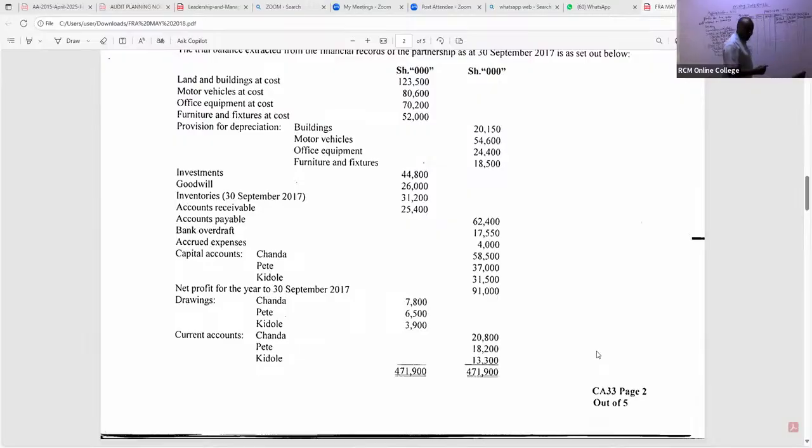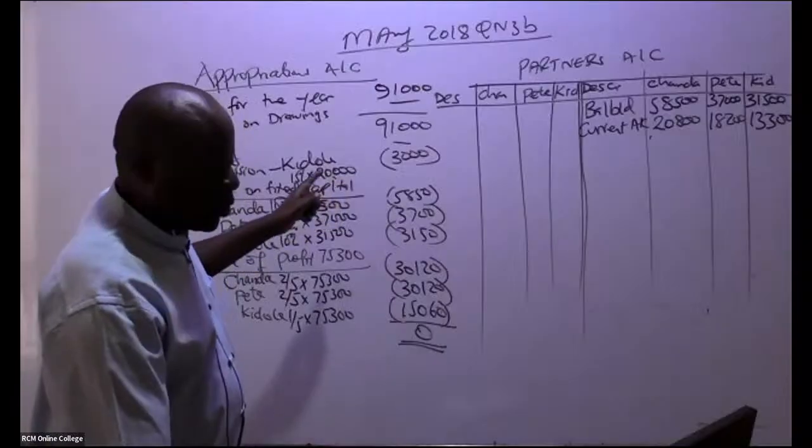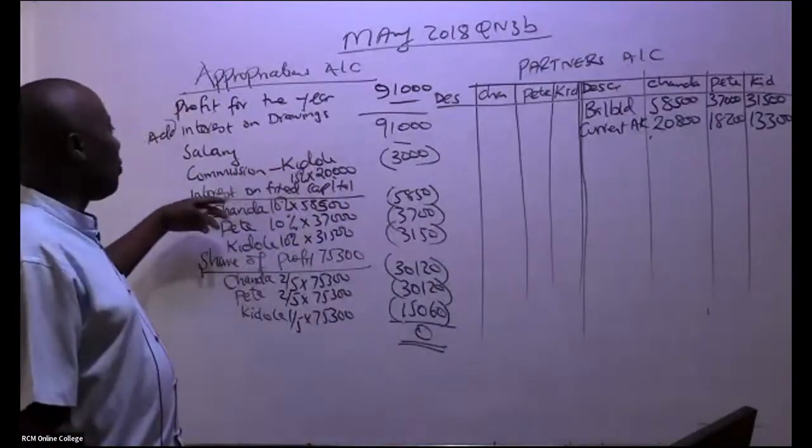2,800. We have in this case here 18,200. So we have 18,200. We have in this case, ladies and gentlemen, 13,300. Is there any other thing in this case here that we can post here quite fast? So remember, now we have our account here. We have our appropriations account here that I would want to rub. So this appropriation account, will be able to see so many things.